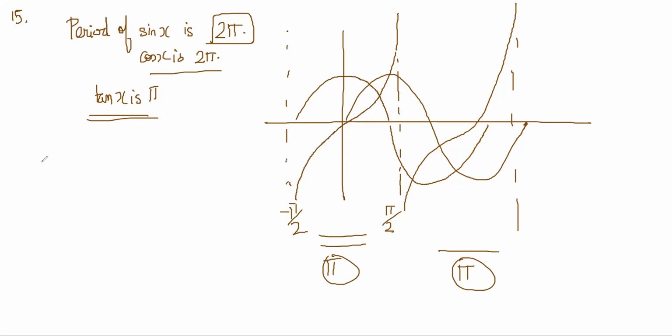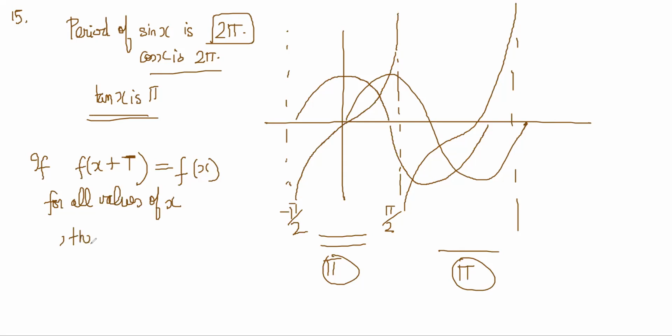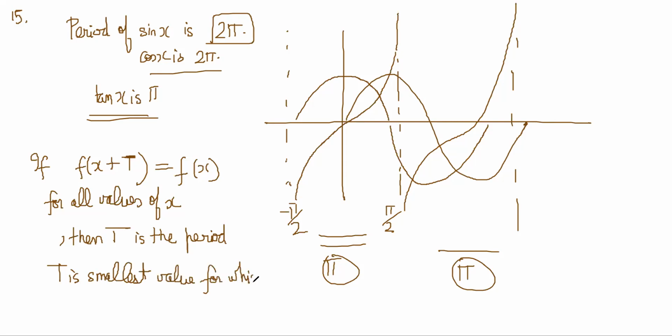So the definition is: if f of x plus capital T is equal to f of x for all values of x, then T is the period. This T is the smallest such value for which this is true. Basically, if I put 4 pi, it would also be repeating. Sin x would also repeat for 4 pi and 6 pi and 8 pi. So the smallest value after which it repeats is 2 pi.